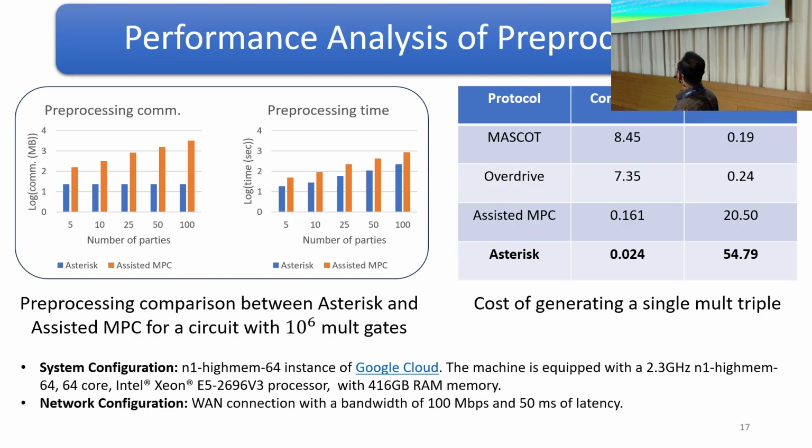Also, we compare with other dishonest majority constructions like MASCOT, Overdrive, and assisted MPC by considering 5 parties. We compare how much communication is required and how much throughput we are generating. Throughput is the number of multiplication triples that can be generated in unit time. We see an improvement of 352 times, 306 times, and close to 7 times over MASCOT, Overdrive, and assisted MPC in terms of communication. And for throughput, we see an improvement of 288 times, 228 times, and close to 3 times in comparison to MASCOT, Overdrive, and assisted MPC.